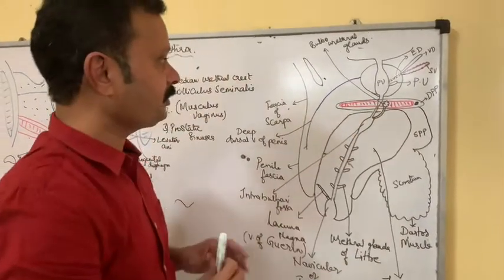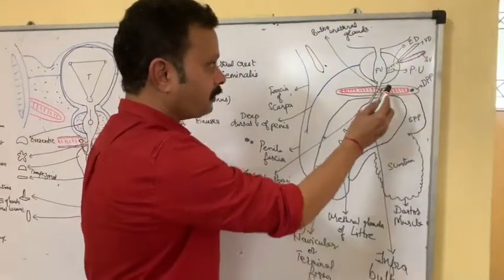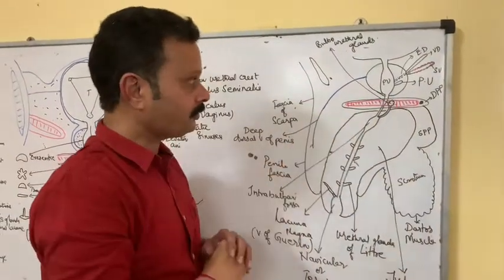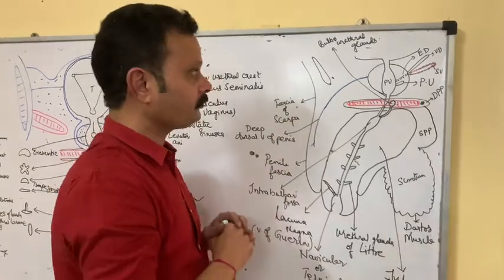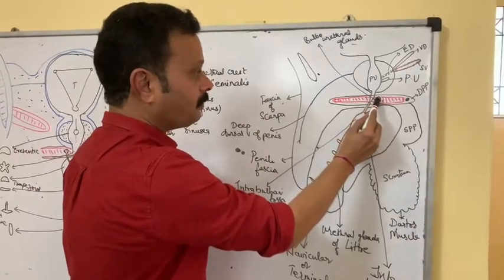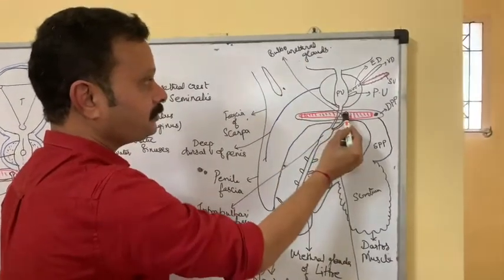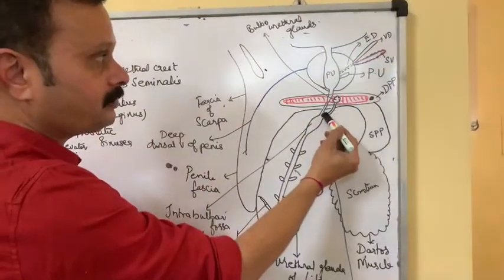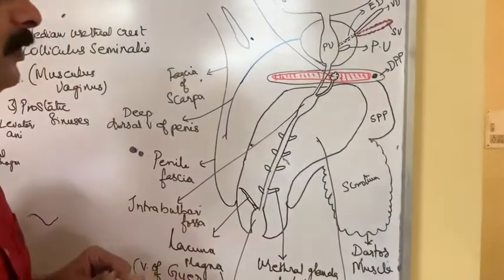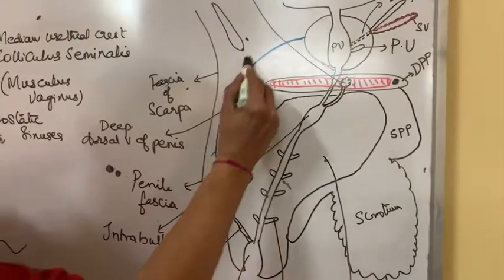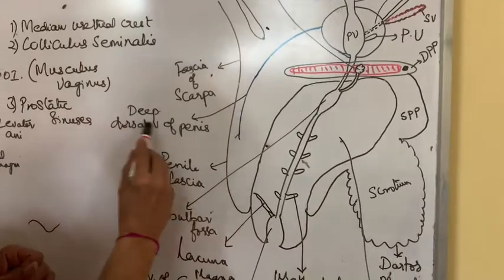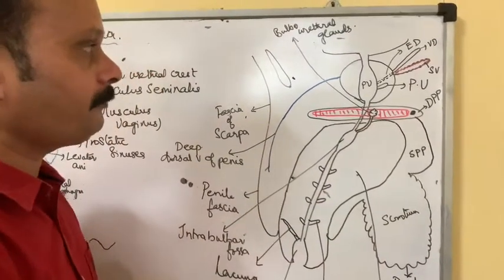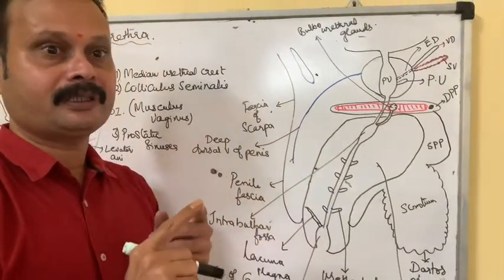The relations, if you see, it is related to the sphincter urethrae muscle around it. On each side, the bulbourethral glands. These are the bulbourethral glands on each side. This is a one-sided diagram we have seen, and this is the duct of the bulbourethral gland. And in front, the deep dorsal vein of penis. The relations of the membranous part are, it is related to sphincter urethrae.